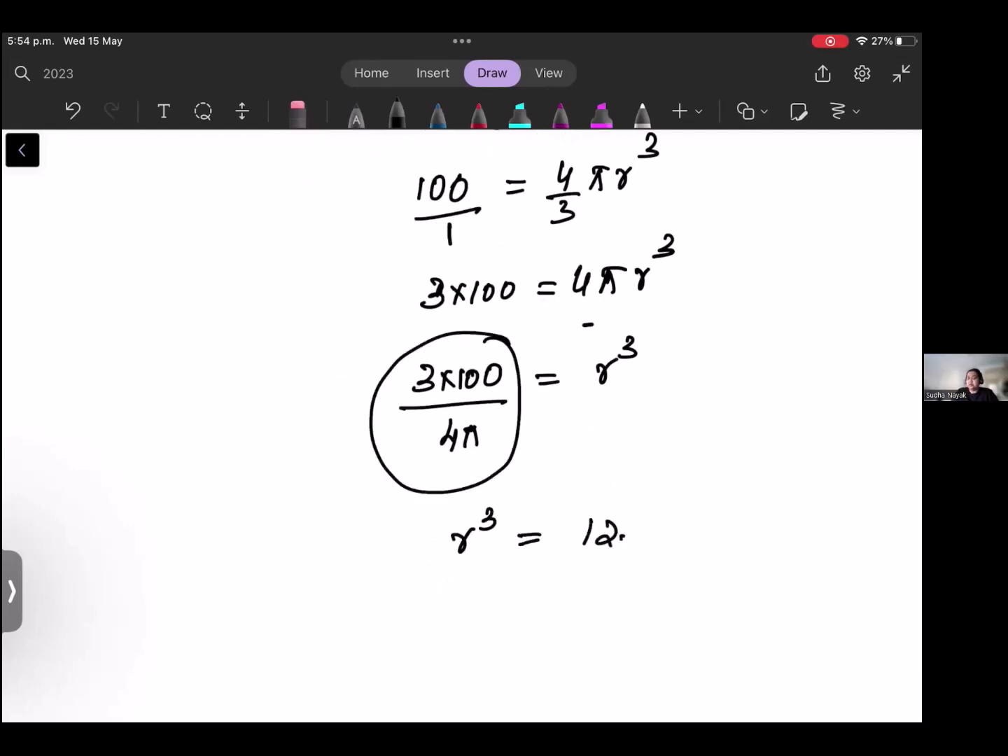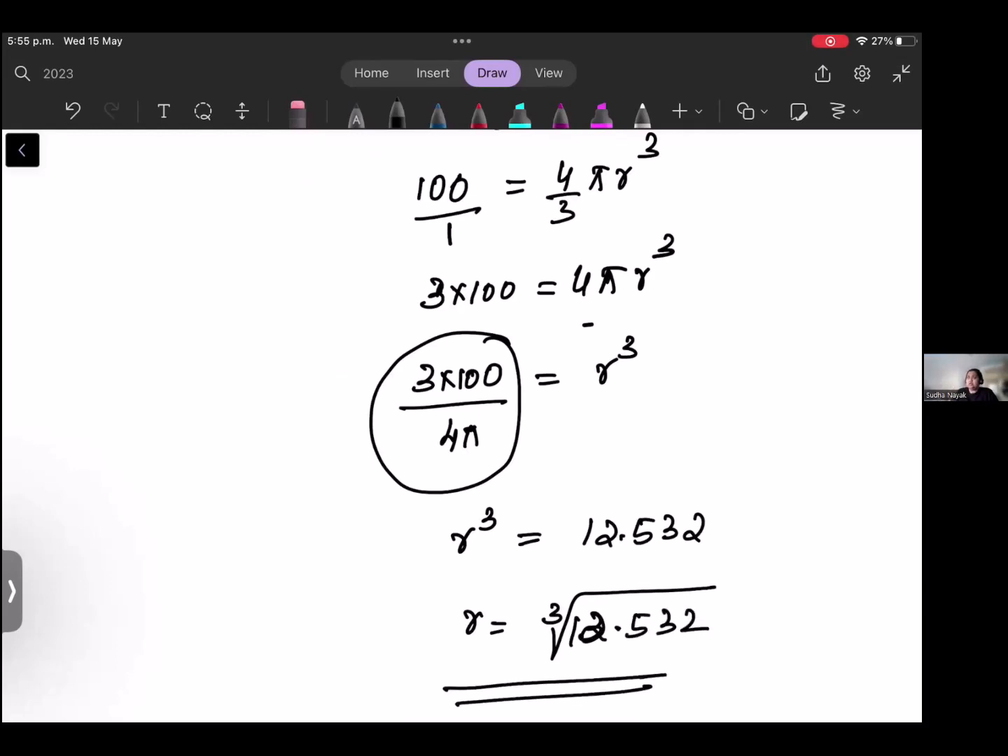Suppose this is 12.532. How will you find r? It is the cube root of 12.532. Cube root, that is what I wanted to show you. So put that in the calculator with the cube root, and then you can find the value.